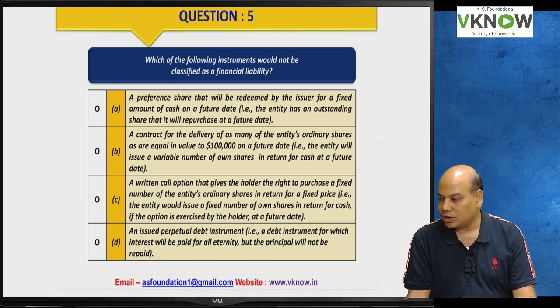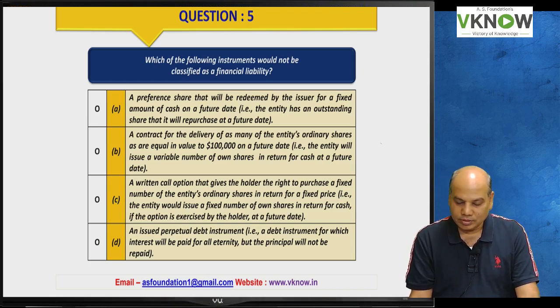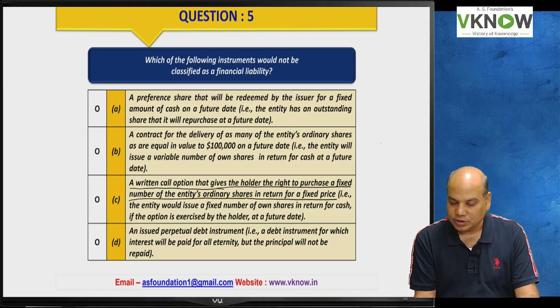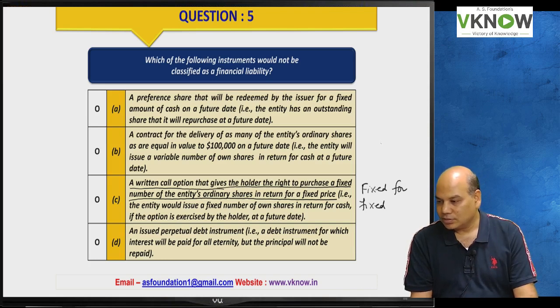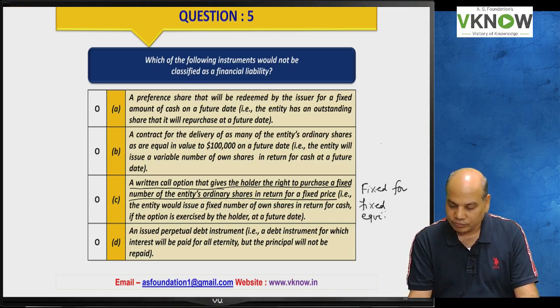Which of them is not a financial liability? Many students have replied C. C is the right answer because a call option that gives the holder the right to purchase a fixed number of shares against a fixed price, if the fixed-for-fixed test is passed, is an equity instrument. In the other three cases, it is a financial liability.